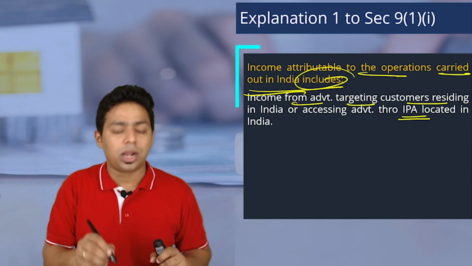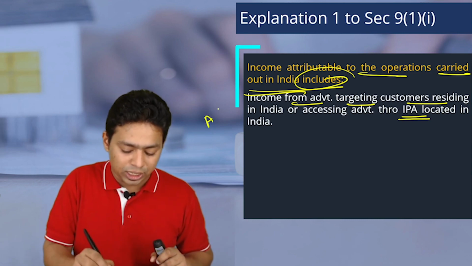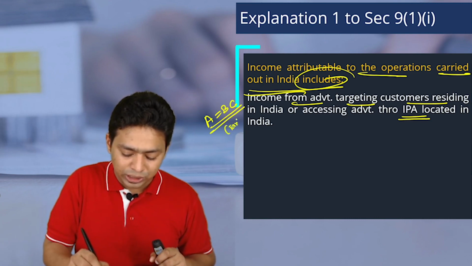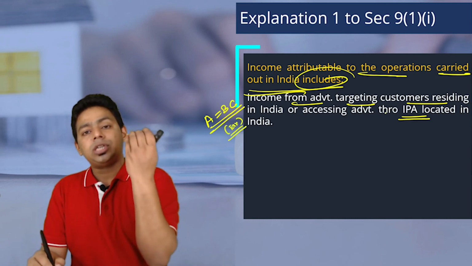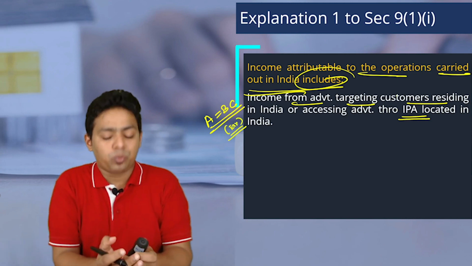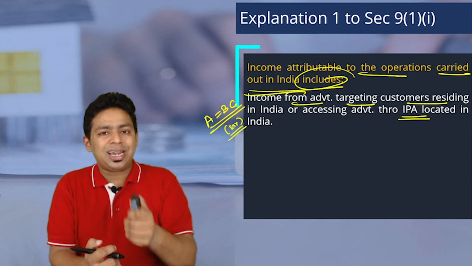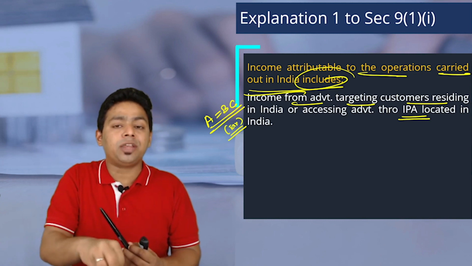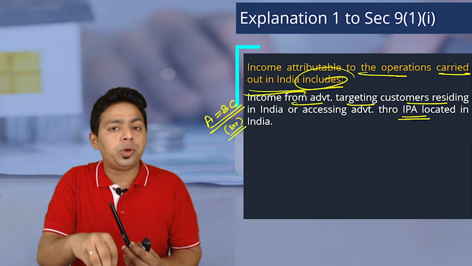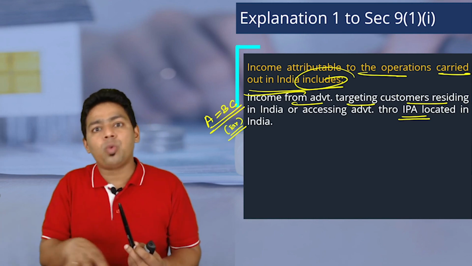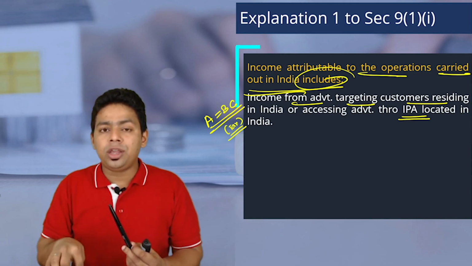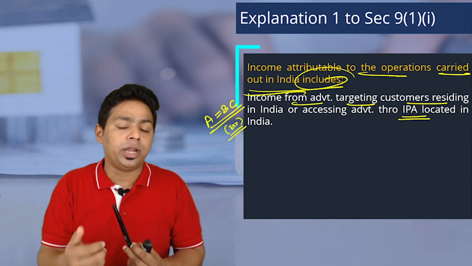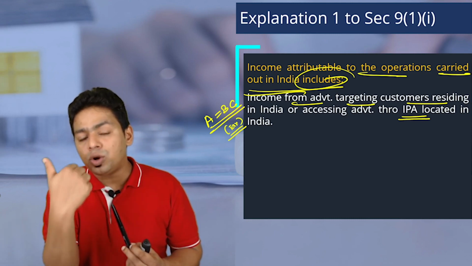They are saying this particular transaction will include, this activity is equal to business connection, and because it is a business connection, it is going to be taxable in India. Please understand, if you are watching YouTube in India, or Netflix in India, and some non-resident is putting an advertisement on that platform, and the Indian audience is watching that advertisement, don't you think that by targeting the Indian audience, that advertising company is earning a very good amount of money?